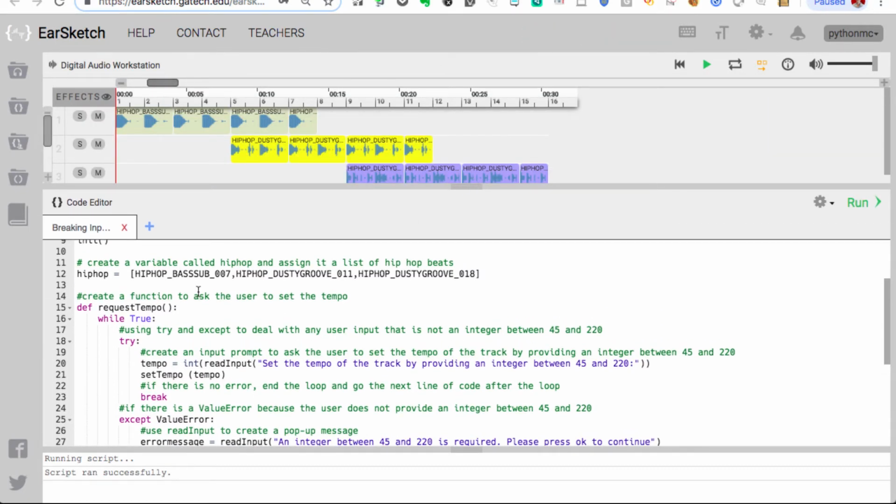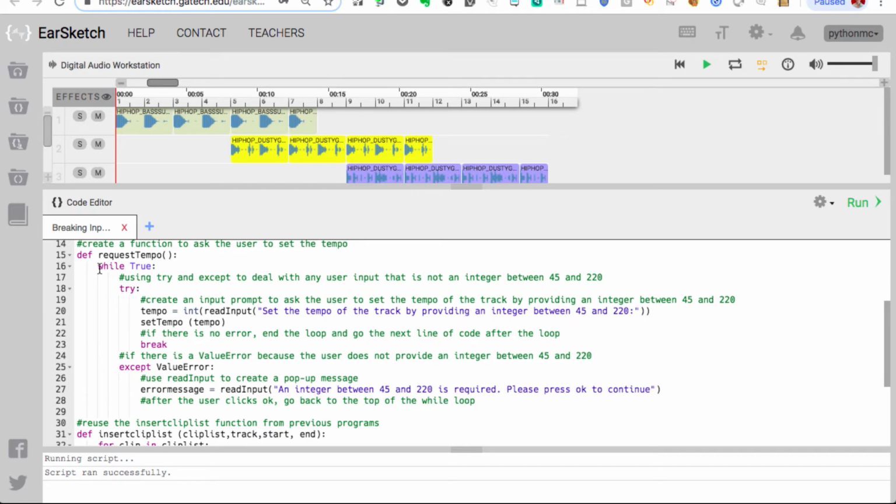We've unbroken it. And what did we do with this? Let's see. We remember we got rid of our colons, the two dots, and we did that in a few different places. We got rid of int, and that messed up our setTempo. We got rid of break, and that turned into an infinite loop. That's it. We've messed this up a lot.